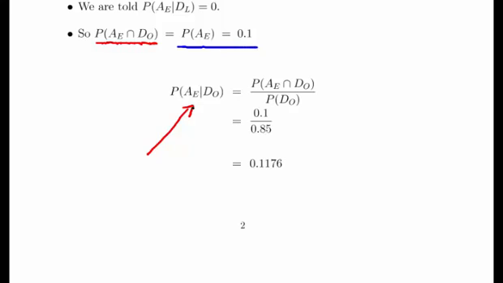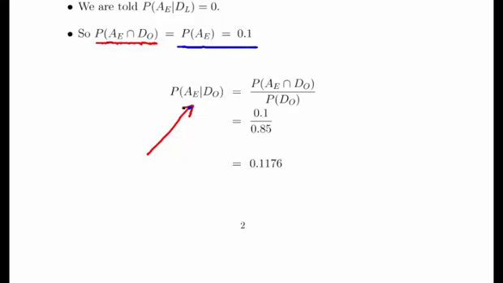So, what we're going to do now is use the conditional probability formula. This is using the notation of this question in the formula. The probability of AE given DO is equal to the probability of AE and DO all over the probability of DO. That's just a re-expression of the conventional conditional probability formula.